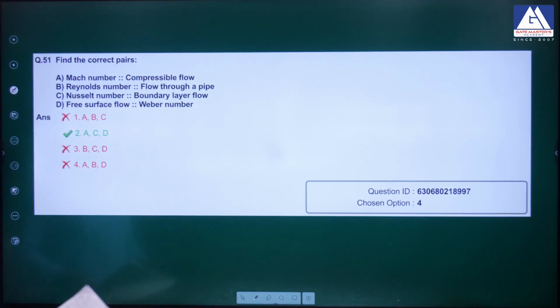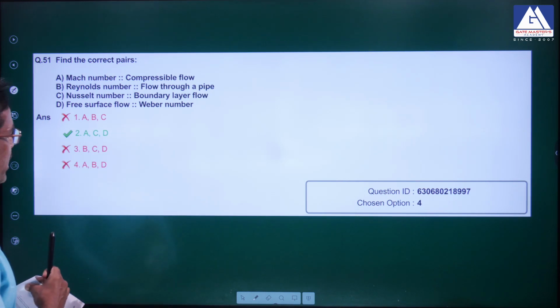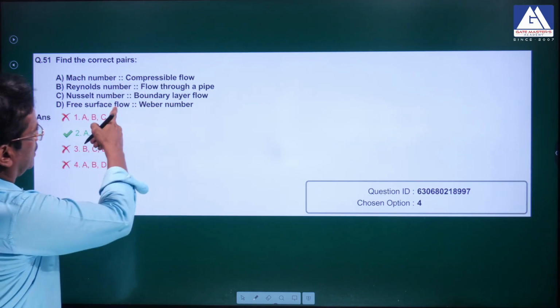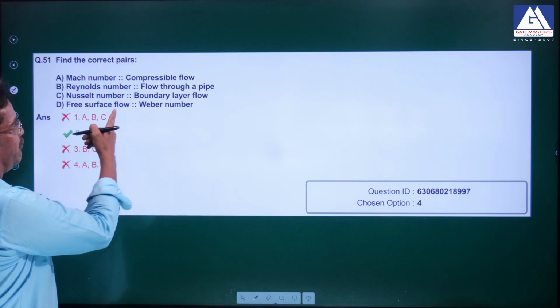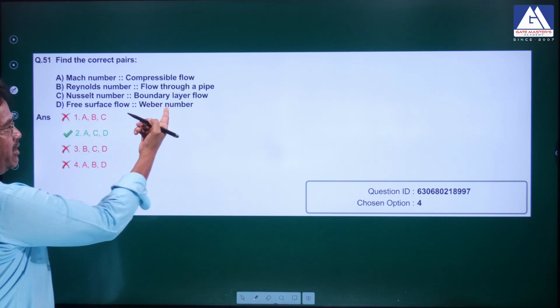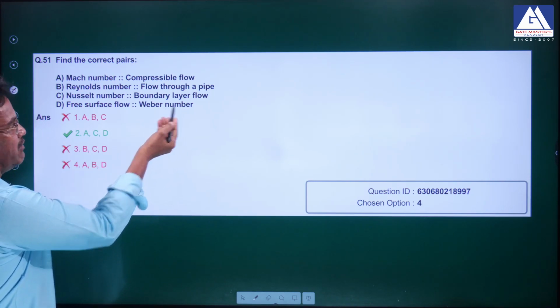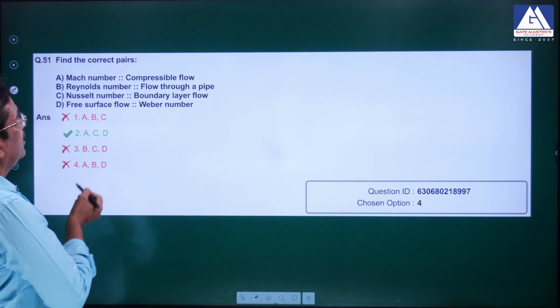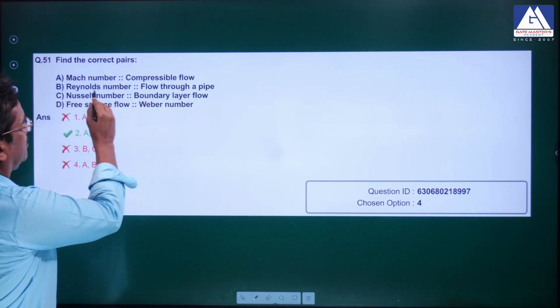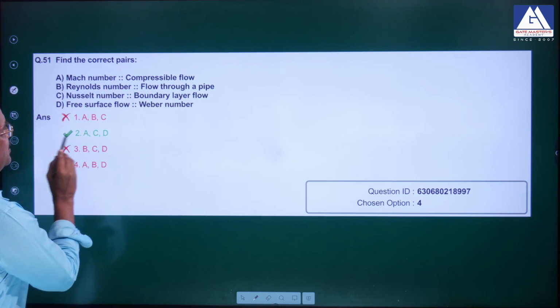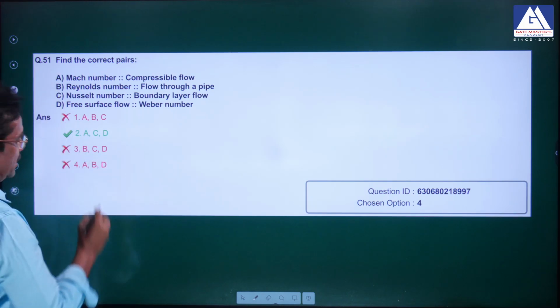Find the correct pairs. Mach number, compressible flow, correct. Nusselt number, boundary layer flow, that is also correct. Free surface flow, Weber number, the ratio of inertia force to surface tension force, that is also correct. The second one, Reynolds number, is also correct, but he has given the option ACD. All four are correct.